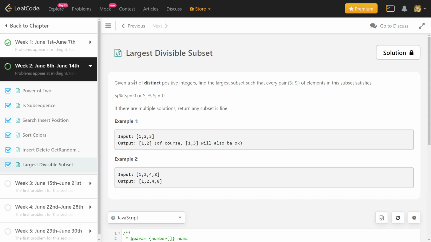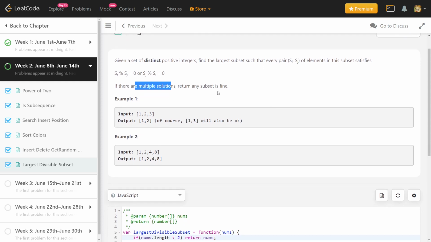So we are given a set of distinct positive integers. We have to find the largest subset such that every pair of elements in that subset satisfies this condition. And what is this condition? The condition is that in every pair, one element should divide the other. And if there are multiple solutions, you can return any subset.